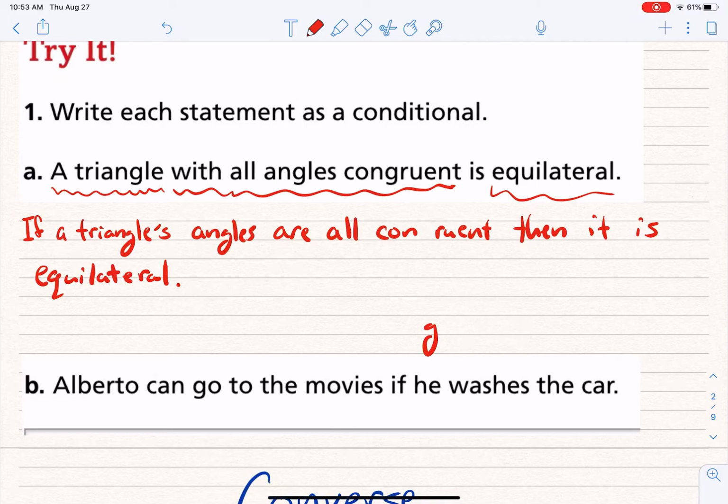Okay? If a triangle's angles are all congruent, then it is equilateral. Okay? It's also equiangular. But that's how I would go ahead and write this.